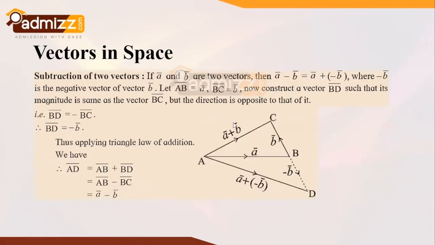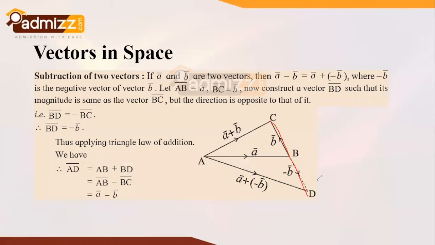Now we'll look forward to another concept, subtraction of two vectors. In this also students will form a similar pattern as we had studied for addition of vectors. The only key difference which you will be observing is that we are ultimately following the addition rule, but this negative sign indicates that there is a change of direction of vectors. As we have already observed in the previous slide, the negative of a vector represents the change in direction. So if B bar is following this direction, that is from B to C, minus B bar will follow the direction B to D. So only there is a change of sign. The rest of the process is similar to the one which you have already studied for addition of vectors.